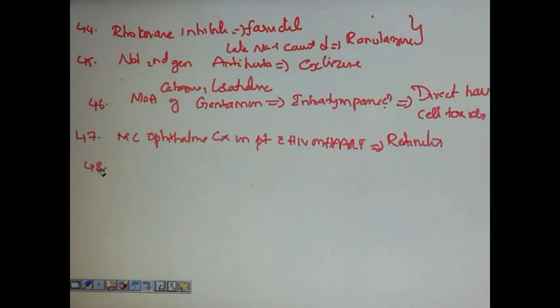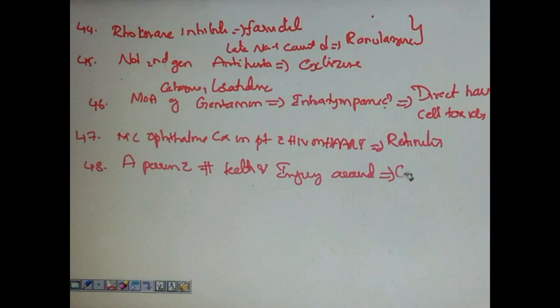This is very important. A person with fractured teeth and injury around mouth. What is the injury? It is grievous. The answer was grievous injury.